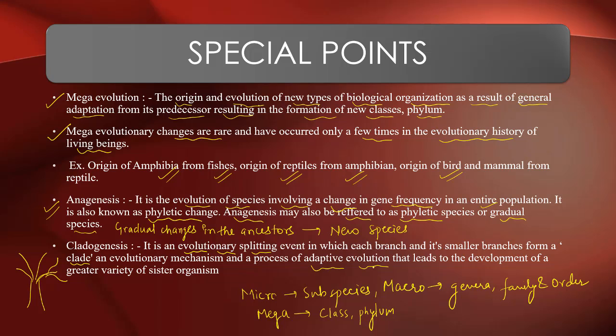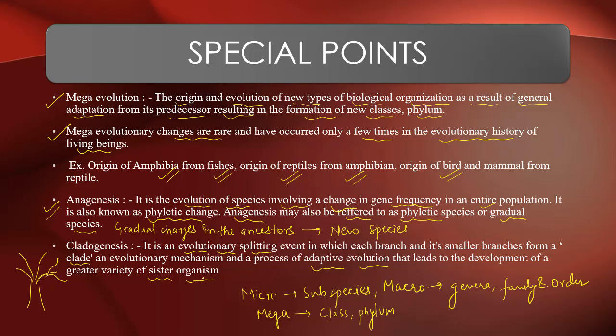That leads to the development of a great variety of sister organisms. So what is cladogenesis? Cladogenesis is an evolutionary splitting event in which each branch and its smaller branches form a clade, meaning a small stair. This small stair helps in the evolutionary mechanism with the process of adaptive evolution that leads to the development of greater variety of sister organisms. Sister organisms means belonging to the same species, but with different characters. That is why it is called adaptive evolution.